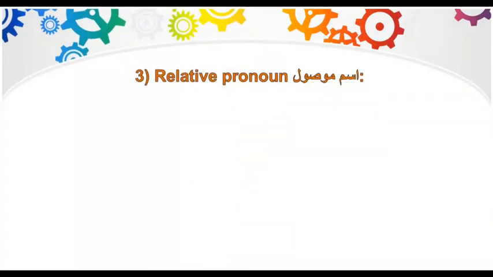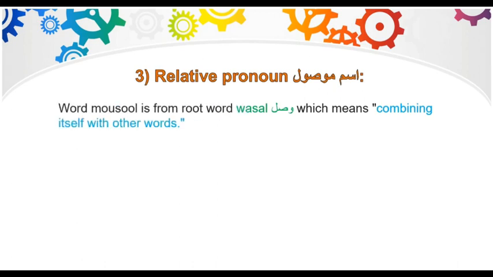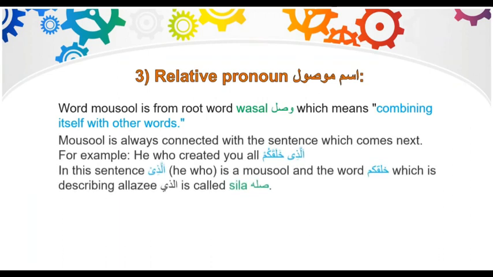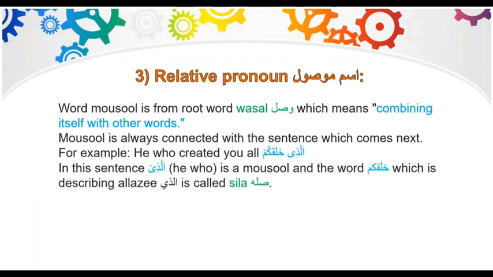Number 3 is relative pronoun or ism mausul. The word mausul is from the root word wasal, which means combining itself with other words. Mausul is always connected with the sentence which comes next. For example, he who created you all, alladhi khalaqakum. In this sentence, alladhi, he who, is a mausul, and the word khalaqakum, which is describing alladhi, is called silah.